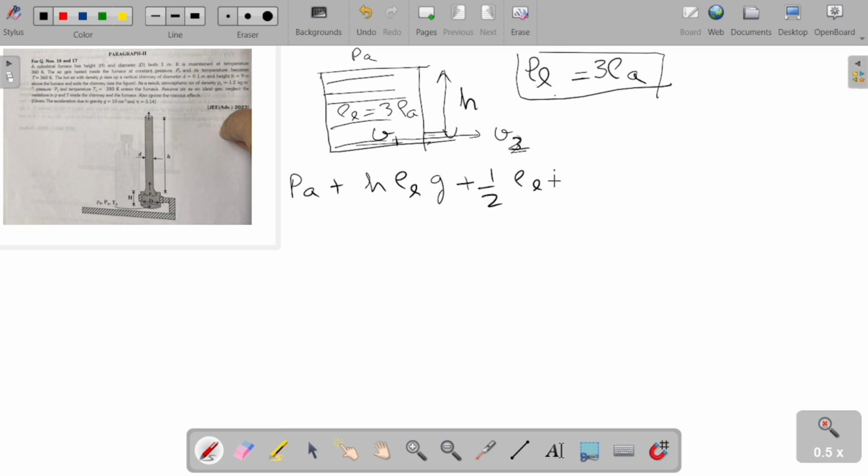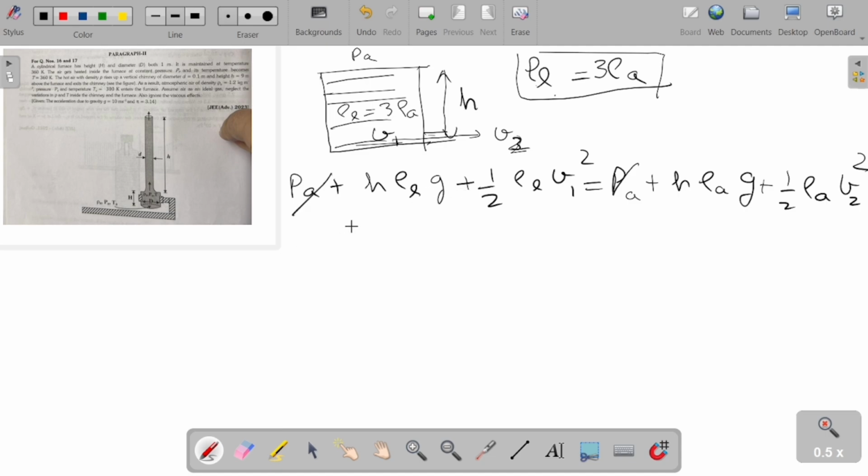plus half rho L V1 square is equal to pressure that is outside, PA, plus H rho A G. We have to take this because the density of air is comparable with the density of liquid, plus half rho of A V2 square. These two will be cancelled out.